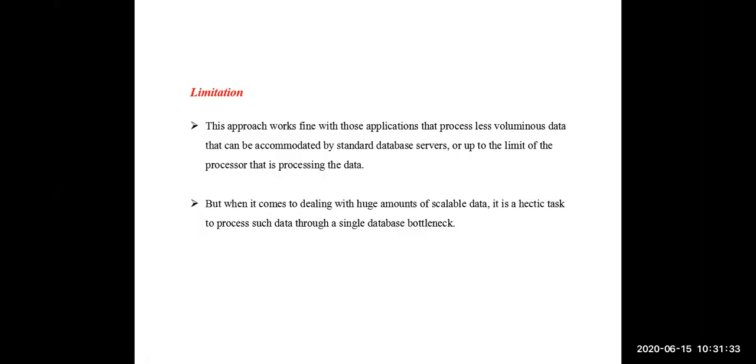Here the drawback of this concept is that relational database software can handle only a small amount of data. Big data itself indicates huge volumes of data, and these database softwares cannot handle huge volumes. This traditional approach will not support huge volumes of data; it is very difficult for those database softwares. That's why some other file system is required instead of database software.